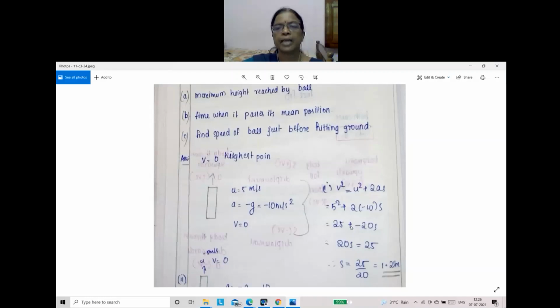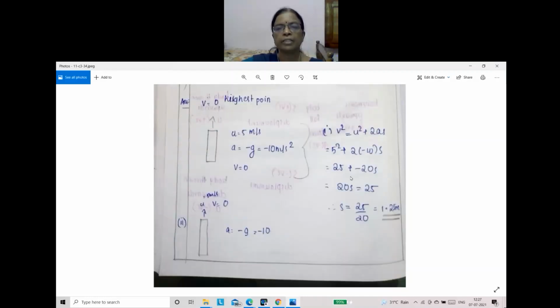So 25 plus minus 20 into s. Taking 20s to the left side, 25 equal to 20s, therefore s equal to 25 by 20, 1.25 meters.